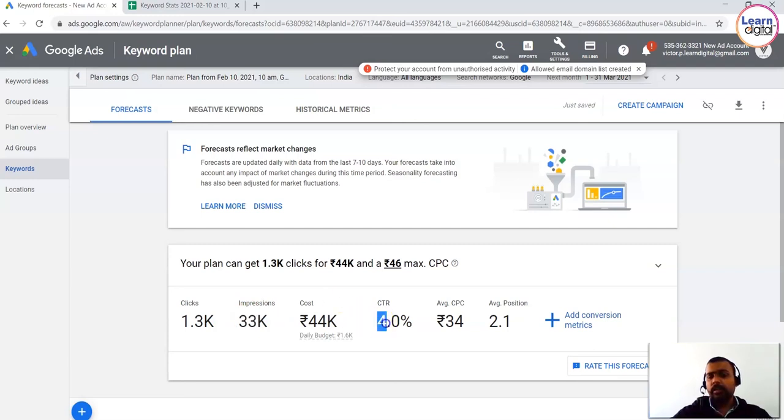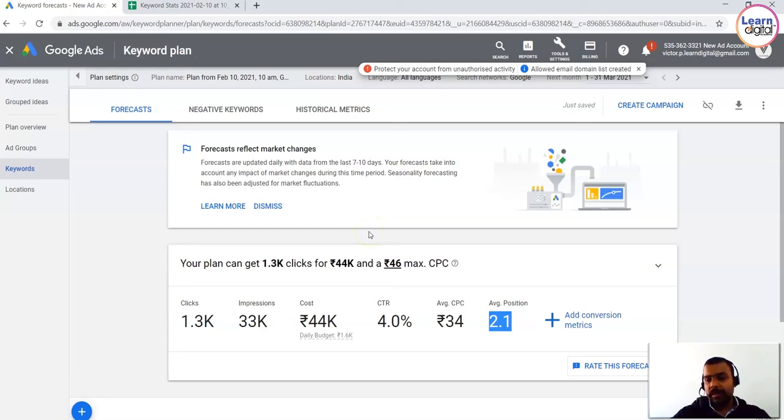impressions. And the click-through rate is average. It's good, 4.0. Something about 2% is really good. And your average CPC is 34, not bad. And the average position will be 2.1. Your ad will be positioned between 1, 2, and 3, which is really good. So based on this, you can work upon your campaign.